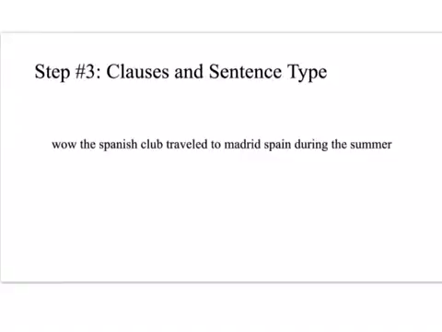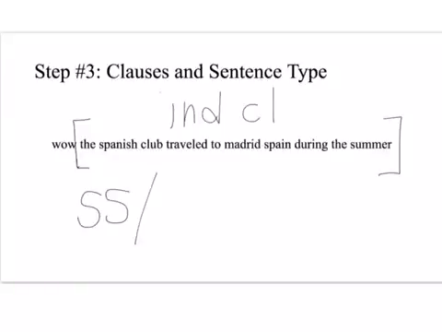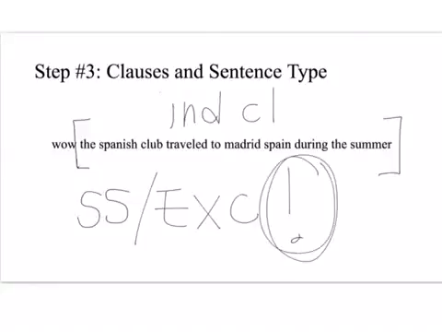All right, for step 3, we need clauses and the sentence type. We have just one independent clause, if I can draw it: the Spanish club traveled to Madrid, Spain during the summer. That is just an independent clause. When we have a single independent clause, that's a simple sentence. This is something that you would exclaim, like you'd say, "Wow, the Spanish club is going to travel to Madrid, Spain during the summer." So this is an exclamatory sentence because it would be exclaimed when you were saying this sentence. And that completes step 3.